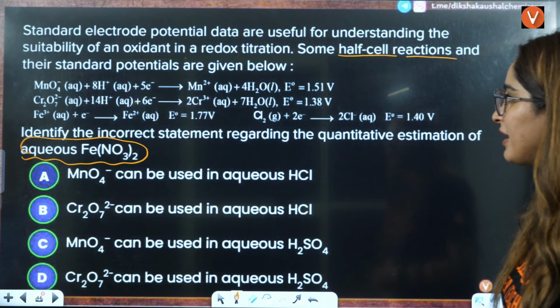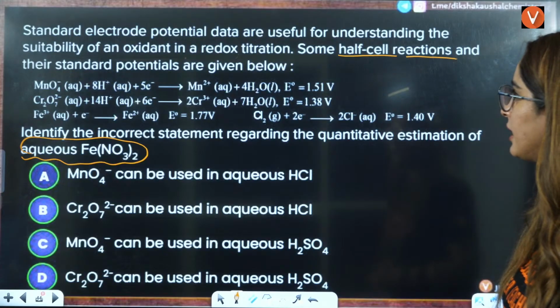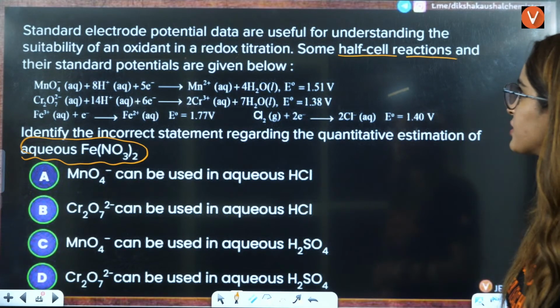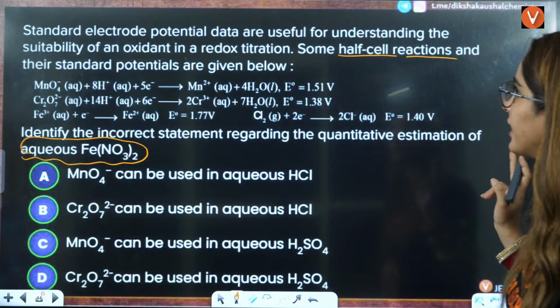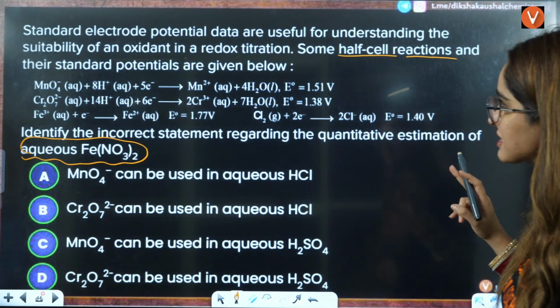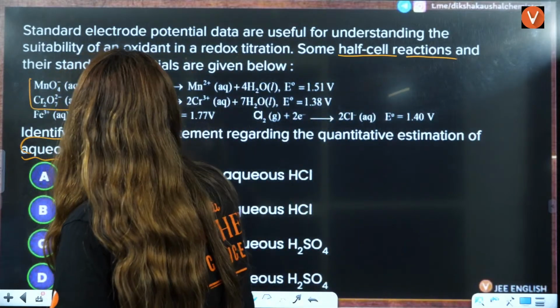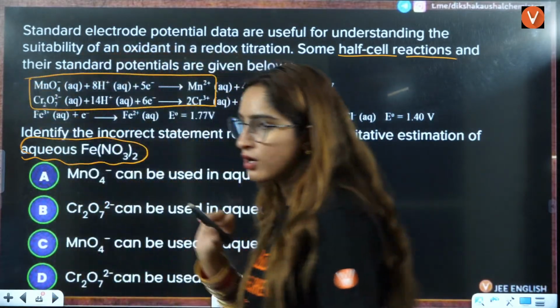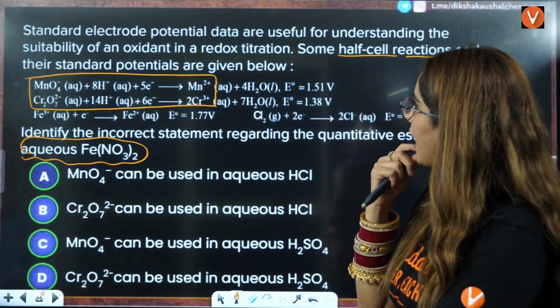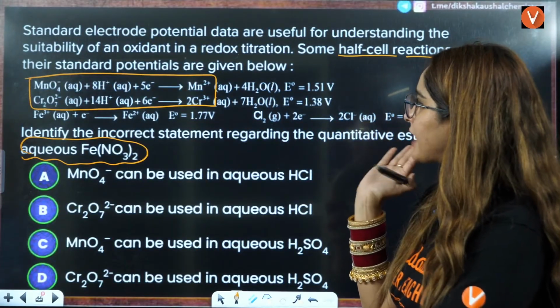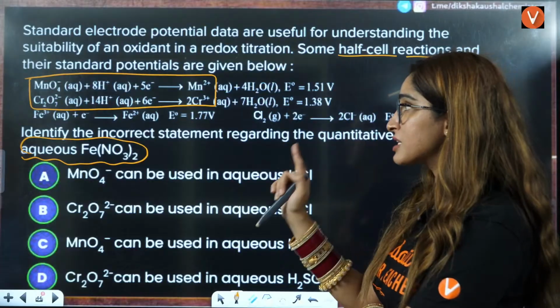So, Fe means FeNO3, estimation of this. Standard electrode potential is useful for understanding the suitability of an oxidant in a redox reaction. These are the two oxidants that you have. Firstly, see the oxidants. These are the two oxidants you have, right? Some half cell reaction. Okay, we want to oxidize.